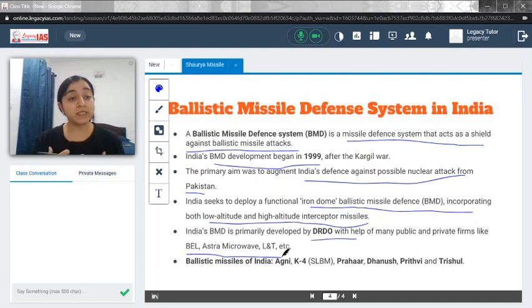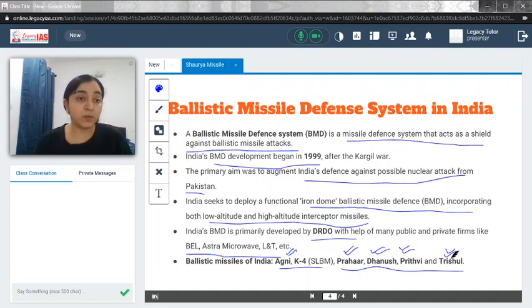And what are the ballistic missiles which India has in its arsenal as of now? We have Agni, K4 series, Prahar, Dhanush, Prithvi and Trishul. Again, a few of the missiles that you can go and check for the specification: Prahar, Dhanush, Prithvi and Trishul. So these are the major things that you need to know.